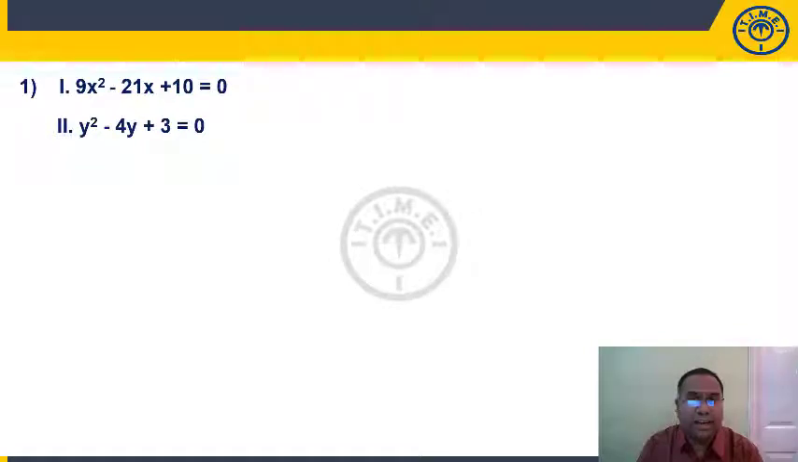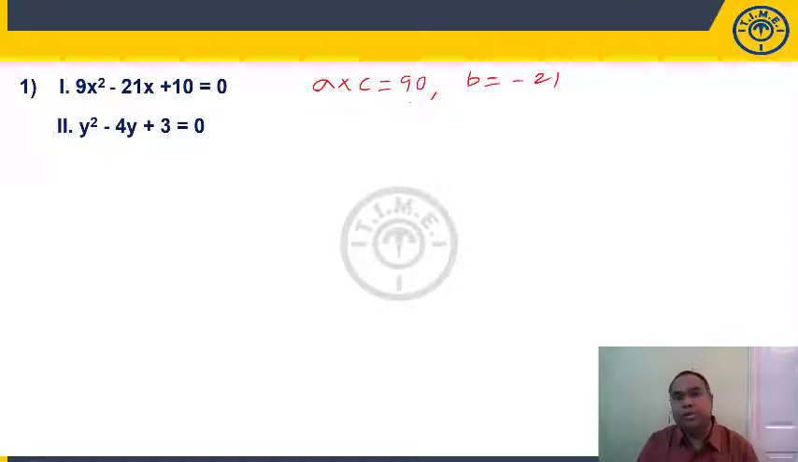So how much is A into C here? A into C is 9 into 10, 90. B is how much? Minus 21. So A into C is positive. So write B as sum of two numbers. Now see here, you have to recall your multiplication tables, right? So 21 you have to write as sum of two numbers such that their product is equal to 90.